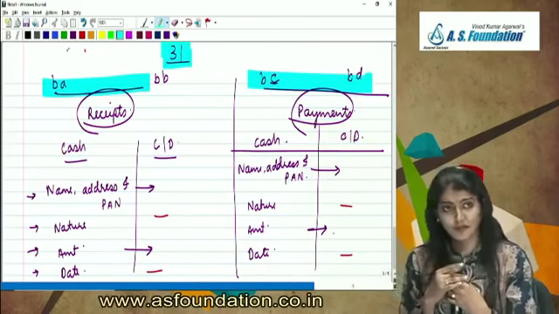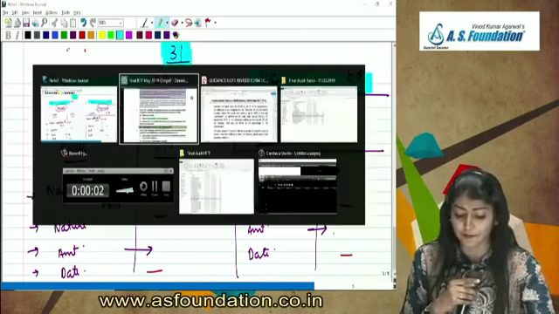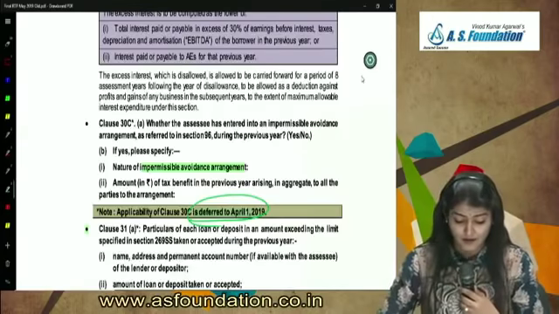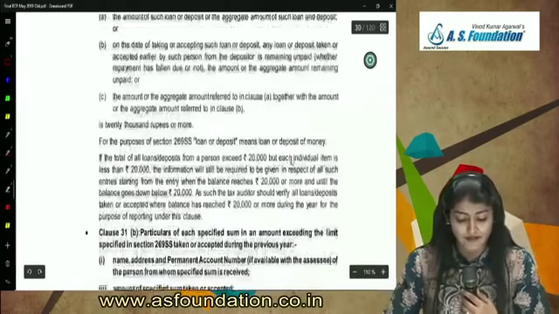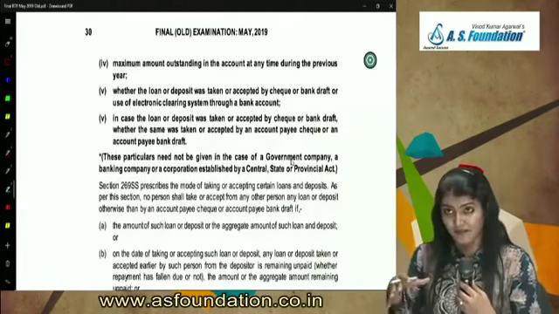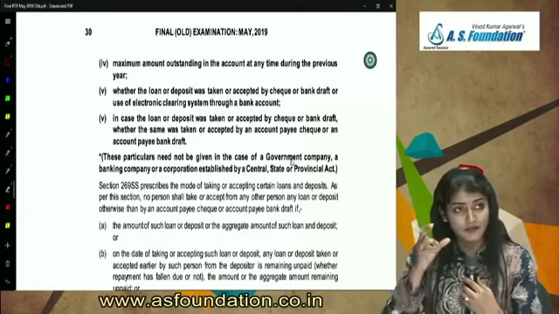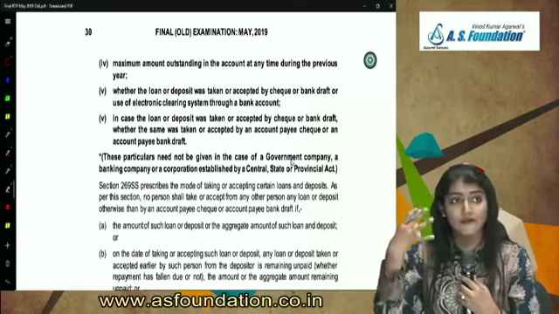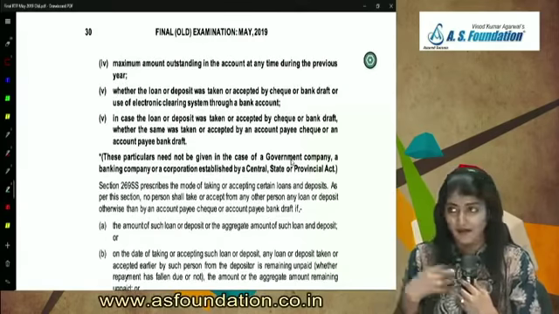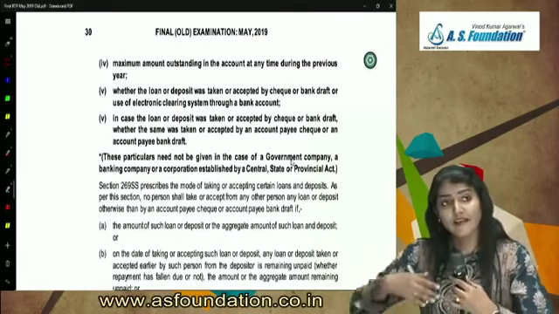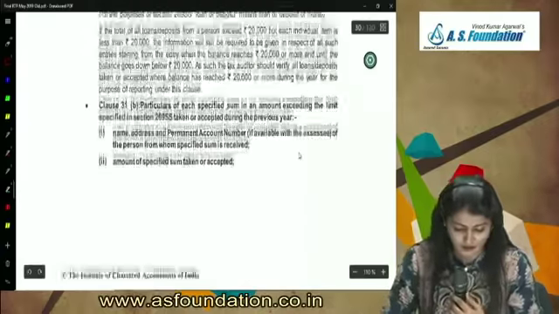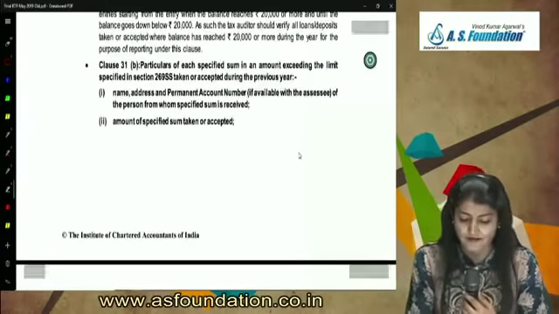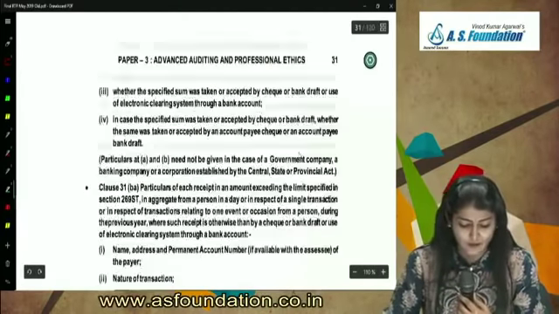I hope it is clear to you. Right, 31BA, BB, right, then BC and BD. Right, so 31A, B, C, D, E, that is one story. And 31AB is what? Loan or deposit or specified sum accepted. Right, by a check, draft or ECS, and if it is a check or draft, whether it is an account paid check or an account paid draft. 31B also specified sum.